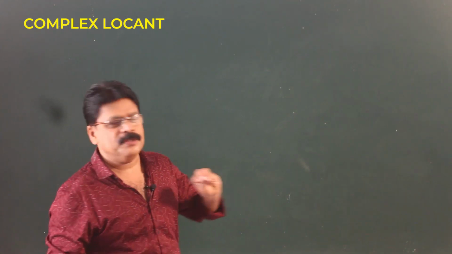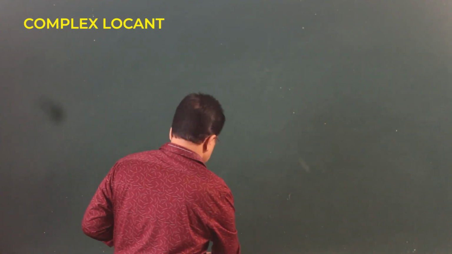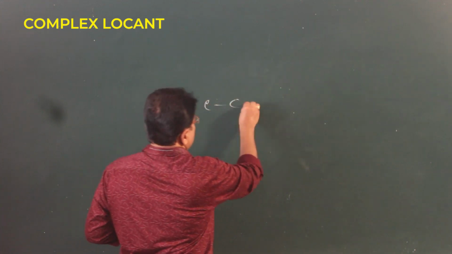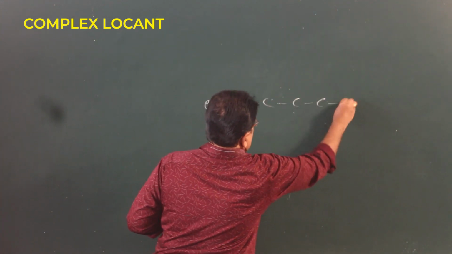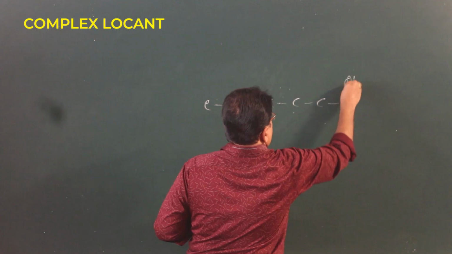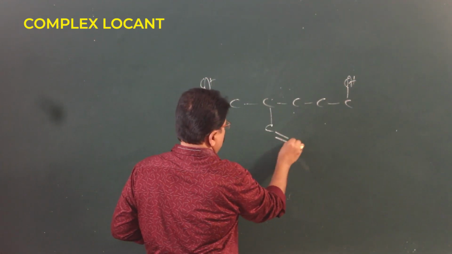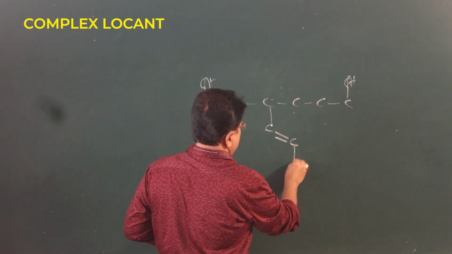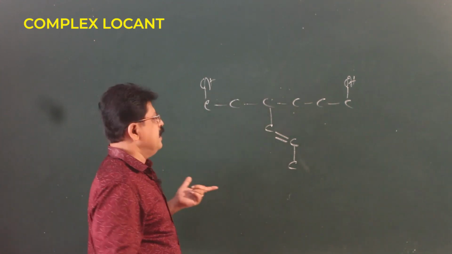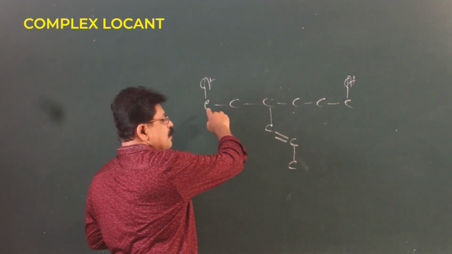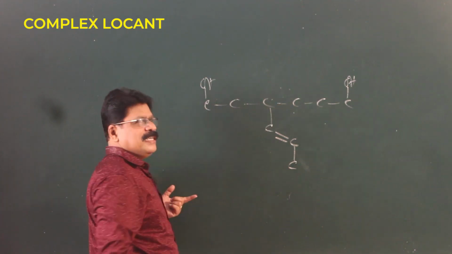I am going to take 2-3 more examples. Here the longest chain, the root name chain, should be that which contains the functional group.